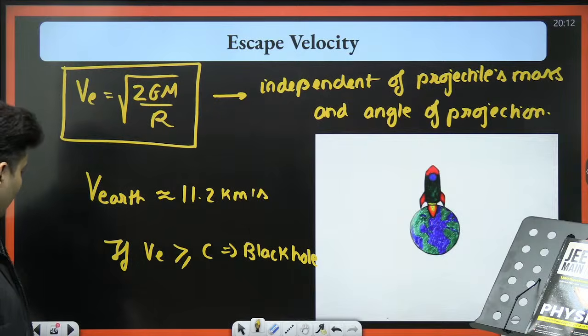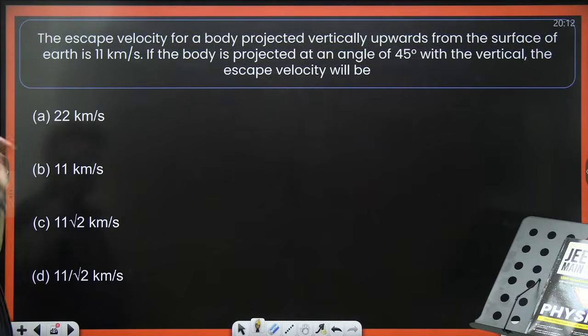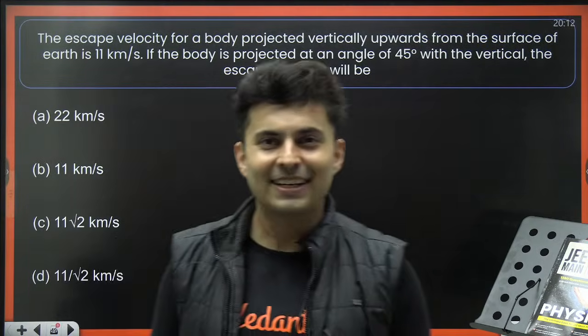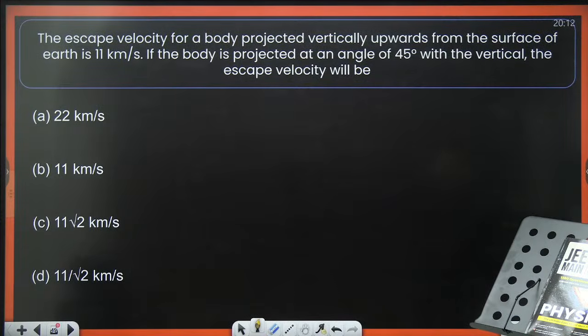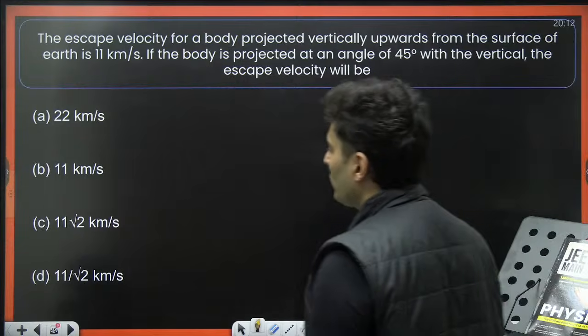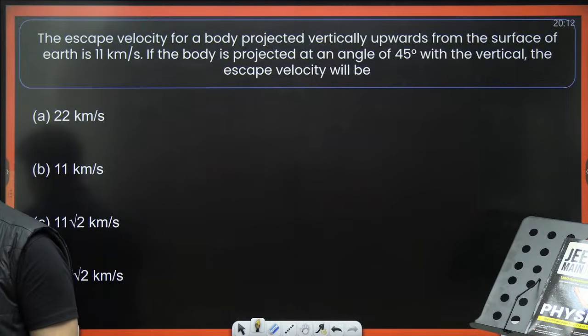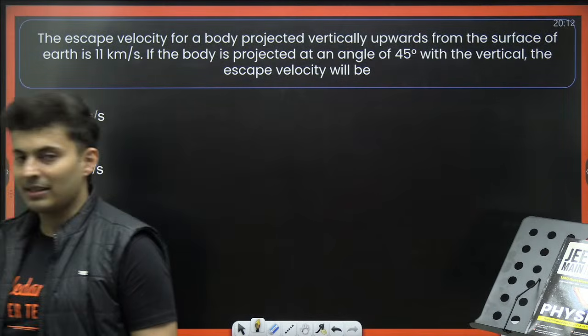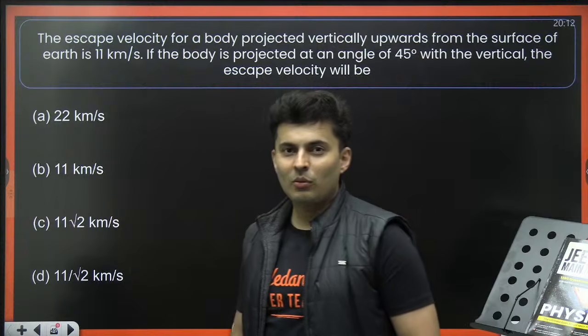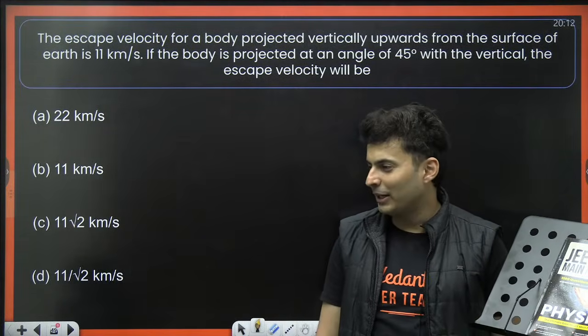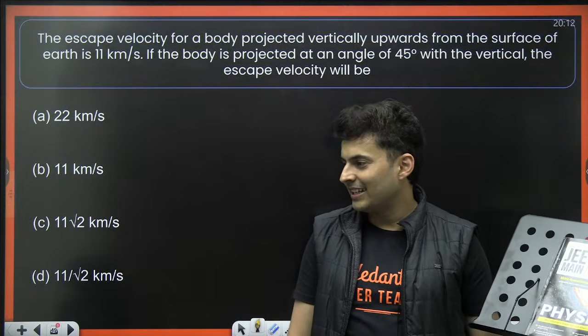Yes, very nice. Moving on to some questions. Escape speed for a body projected vertically upward from the surface of the earth is close to 11 kilometers per second. So if it is thrown at an angle of 45 degrees with the vertical, the escape speed will be: 22, 11, 11 root 2, or 11 by root 2? Come on, I think everybody should spam the answer. What do you think the answer should be? Come on, my dear warriors. Think.